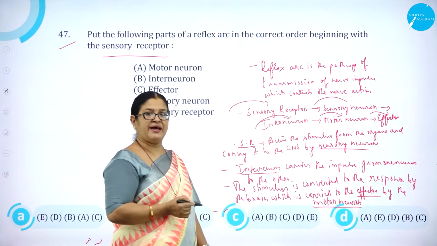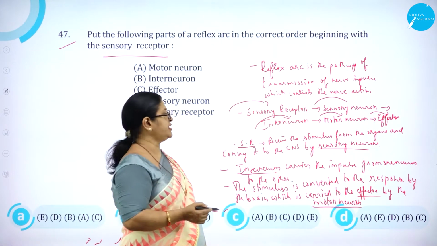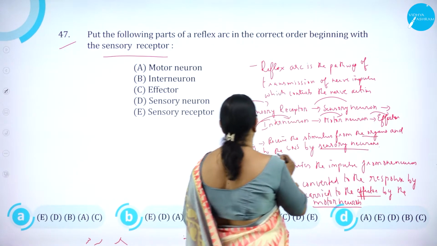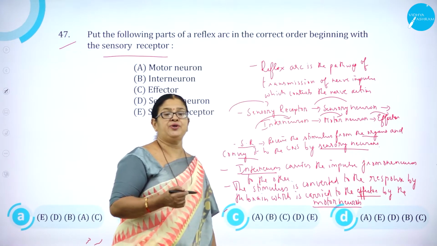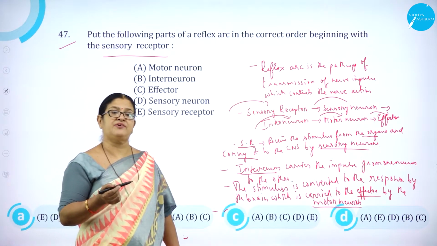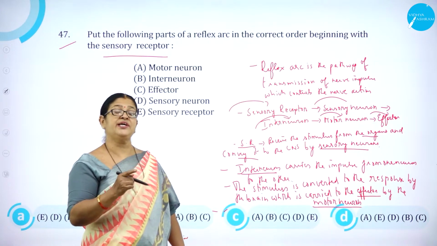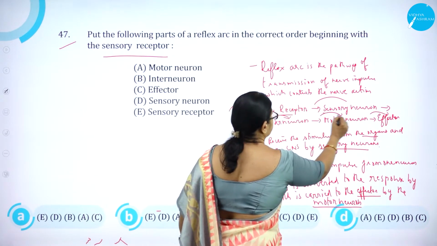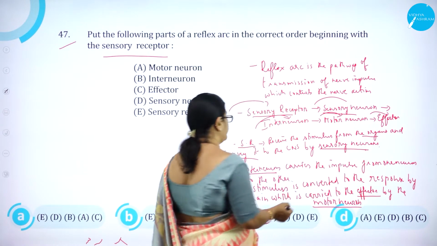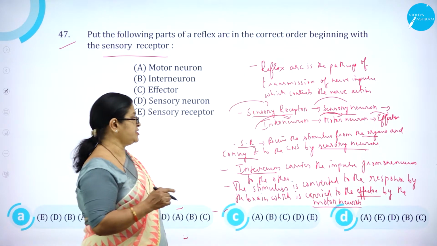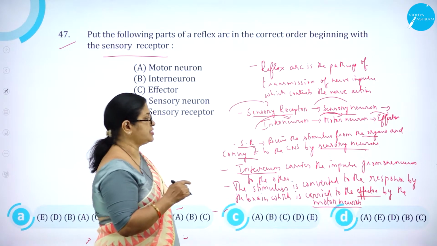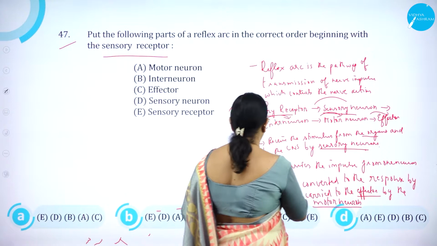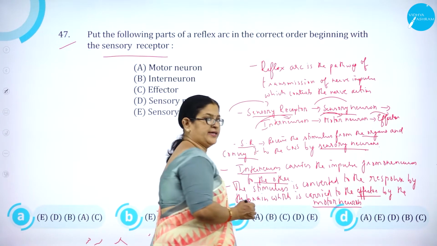How is this correct? The sensory receptor receives the impulse from the organs and conveys it to the CNS, the central nervous system, by sensory neurons. From the sensory neurons, the interneurons carry the impulse from one neuron to the other.